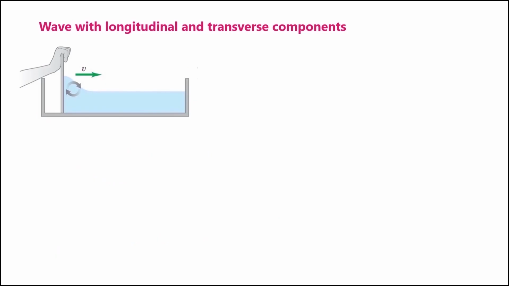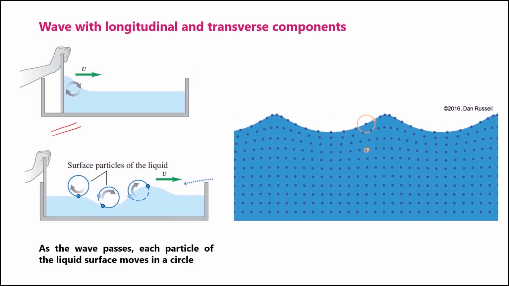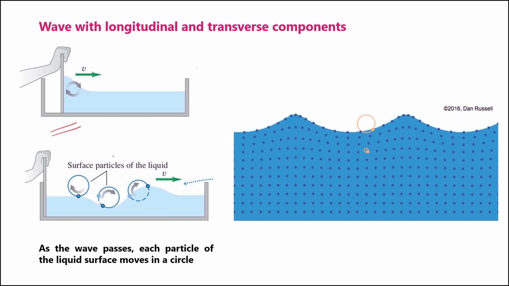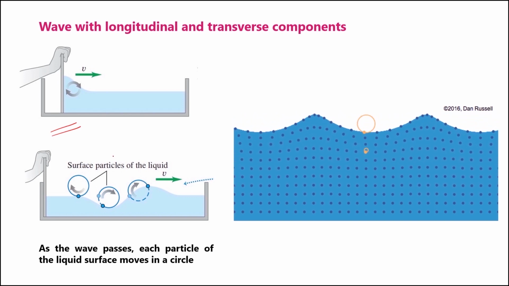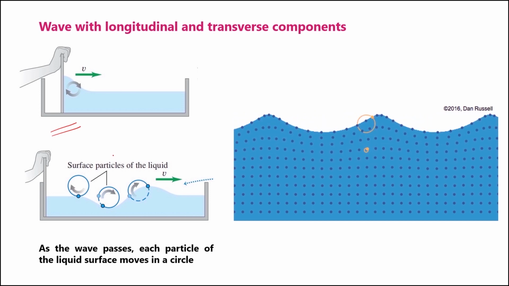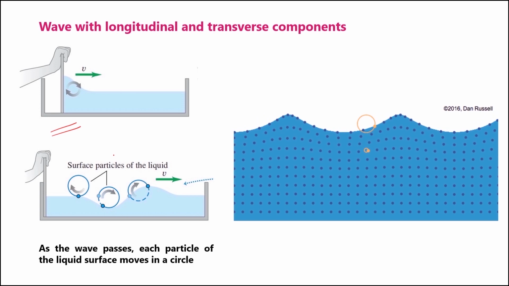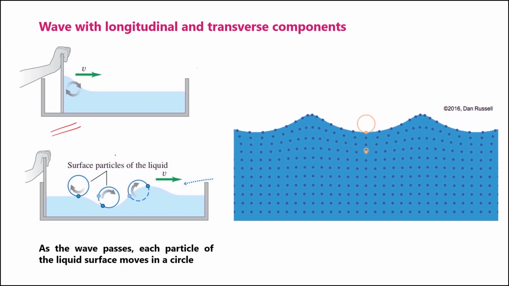The third type of wave motion is a wave with both longitudinal and transverse components. As an example, we consider a fluid that is enclosed inside a channel, and we assume that there is a sliding arrangement by which we can create a disturbance inside the medium. When we move that flat board at the left forward and back once, a wave disturbance travels down the length of the channel. In this case, the displacements of the water have both longitudinal and transverse components.